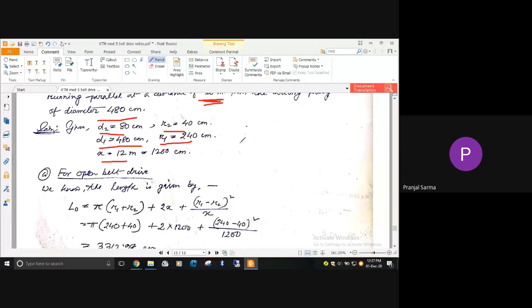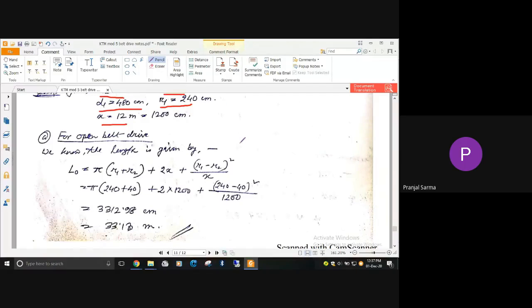Next, it's very simple. As nothing has been mentioned about whether it's an open belt drive or a cross belt drive, we'll solve for both and check what length of belt will be required in each situation. We already know the standard relationships for finding the length of the belt for an open belt drive.